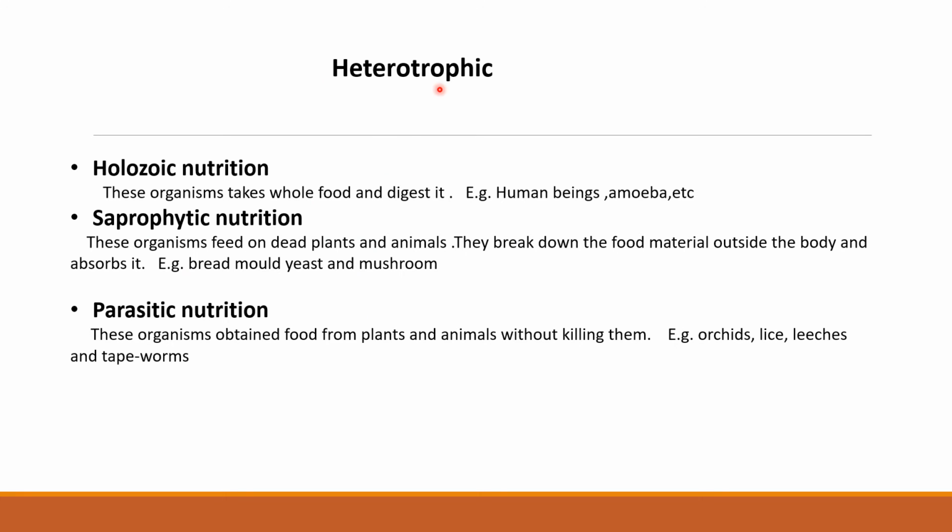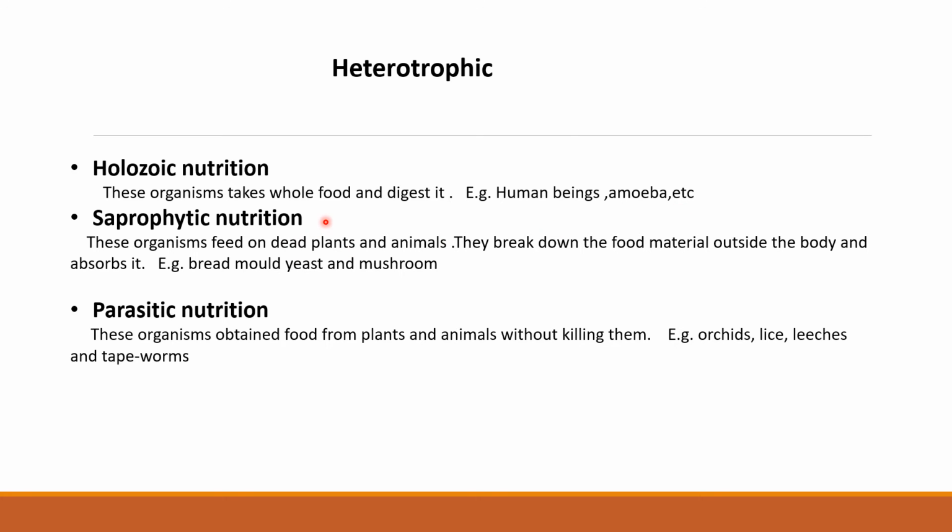Coming to heterotrophic nutrition. Under heterotrophic nutrition we have to learn about holozoic nutrition. Holozoic means in this type of nutrition, the organism takes in whole food, and this whole food is digested by the organism's digestive system. It is broken down into absorbable substances, so that even the cell can utilize it. Examples of holozoic nutrition are human beings, amoeba, monkeys, fish, reptiles, all have a holozoic mode of nutrition.